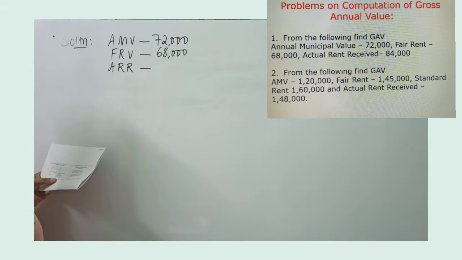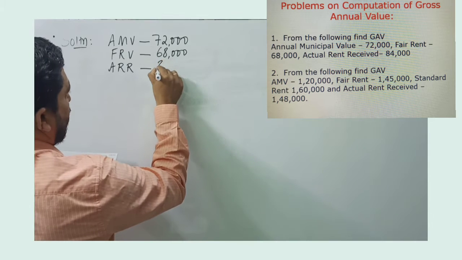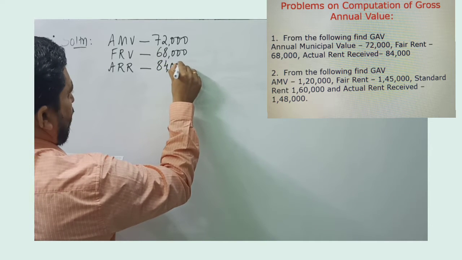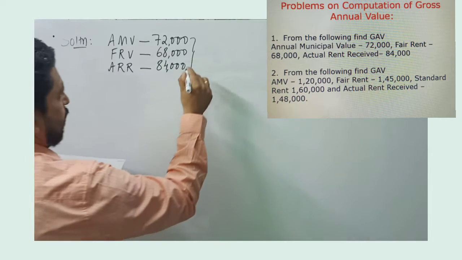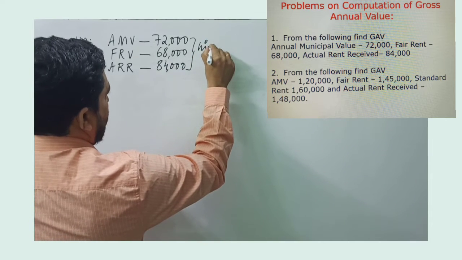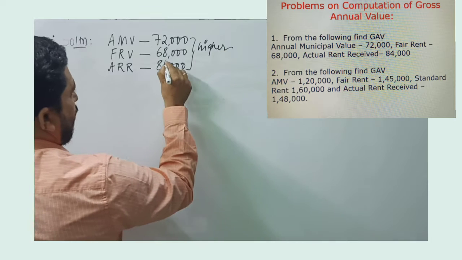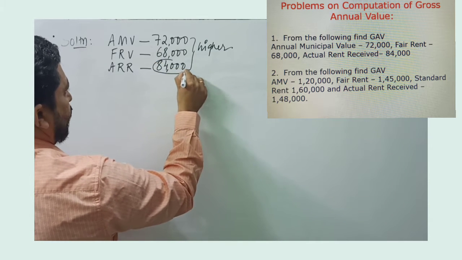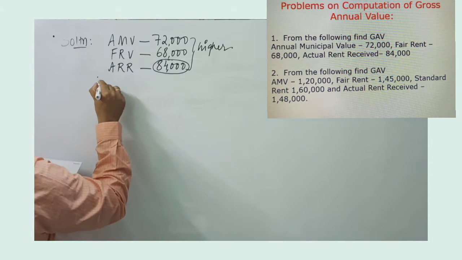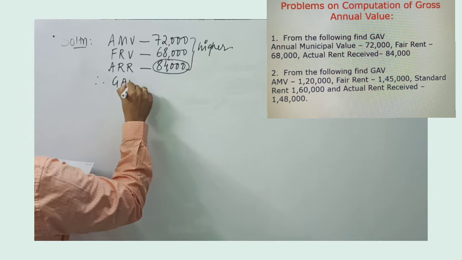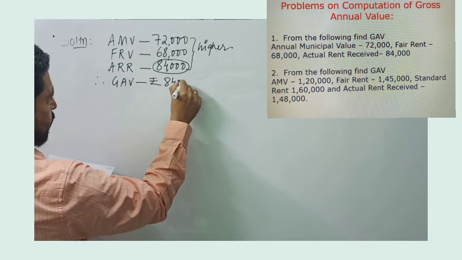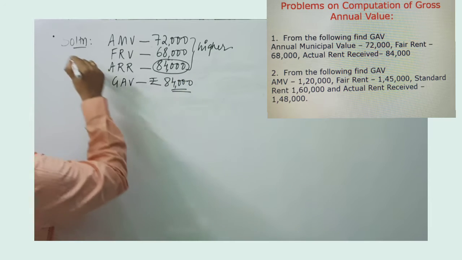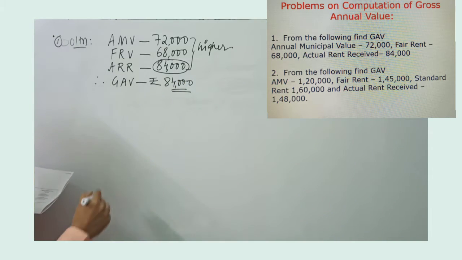Since actual rent received is given, we don't have to calculate separately. And since standard rent is not given, among the three, whichever is higher. Now among the three, as you see, 84,000 is higher. Therefore, the gross annual value is rupees 84,000. So this is the solution to problem number 1.